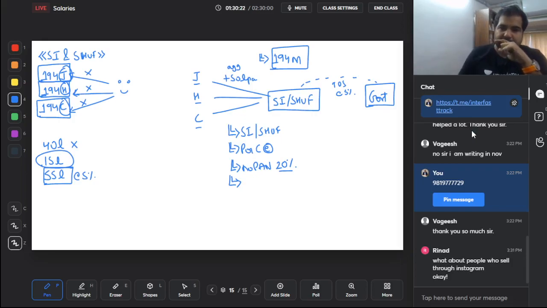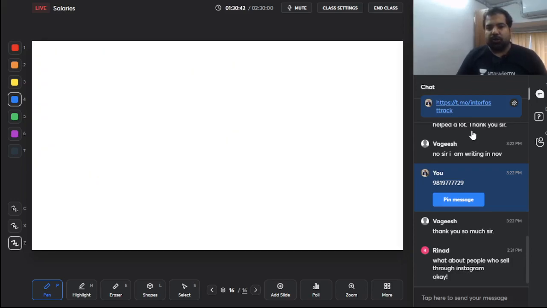But the good part, guys, is that because you're a small individual or small HUF, you don't have to pay by the 7th of next month. You can pay within 30 days from the end of this month. So if it's the month of August and you're supposed to pay now, then you can pay by 30th September. Perfect. So here is the next section.